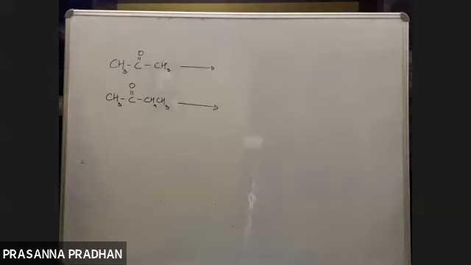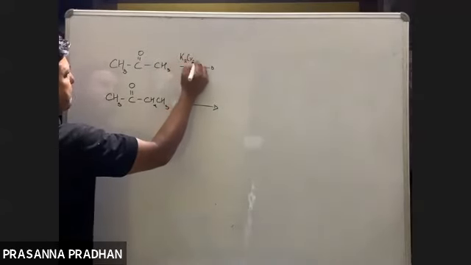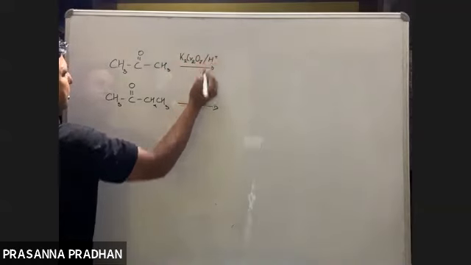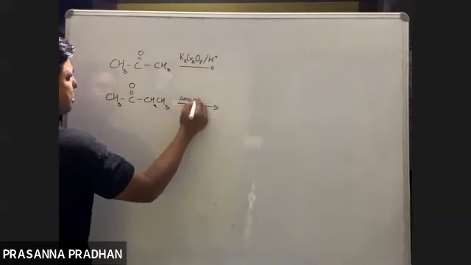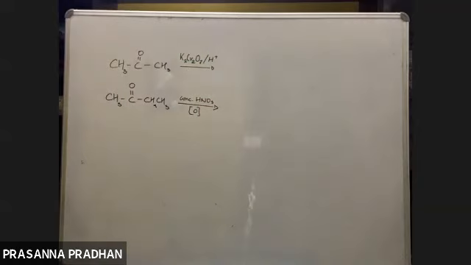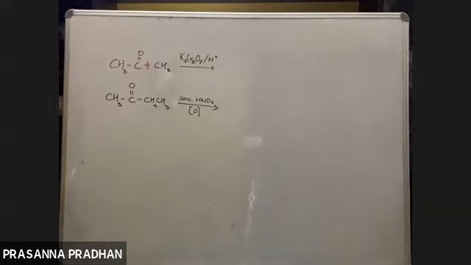Oxidizing agents normally used are acidified potassium dichromate, or we use conc. HNO3. Now listen very carefully. If the ketone is symmetrical like this, no issues. One of the C-C bonds gets broken, any carbon bond will break.